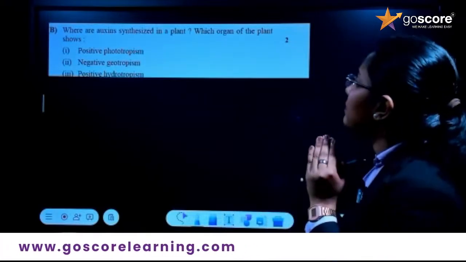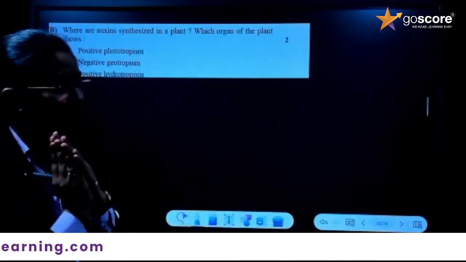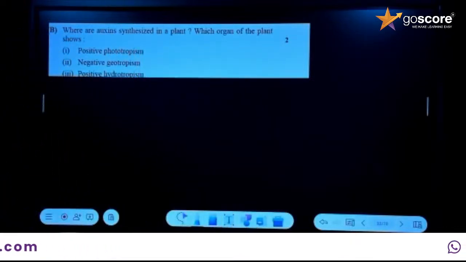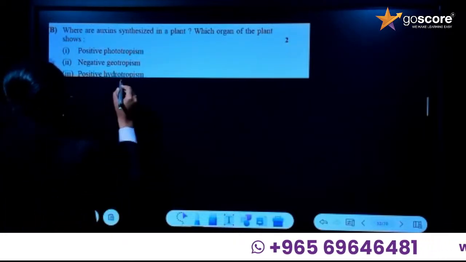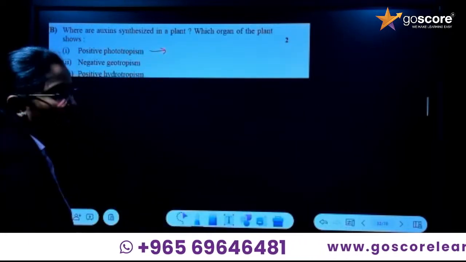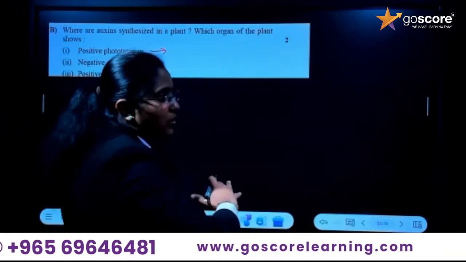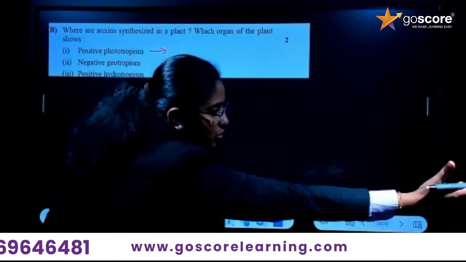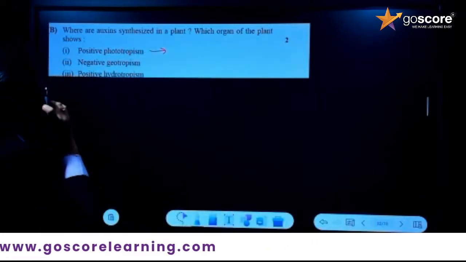Which part of the plant shows positive phototropism? What is positive phototropism? It is the part which shows movement towards the stimulus.